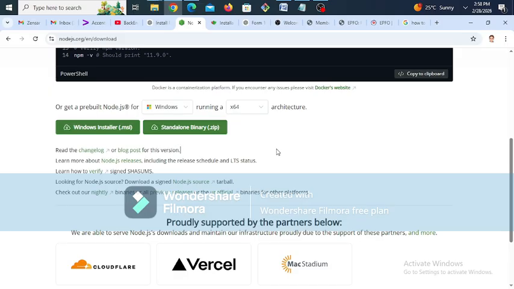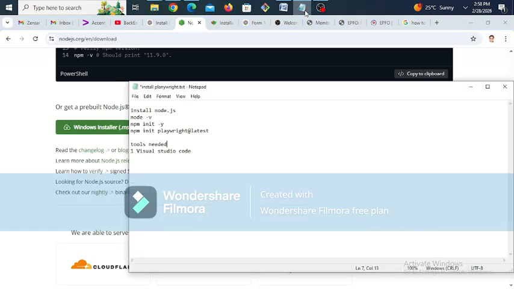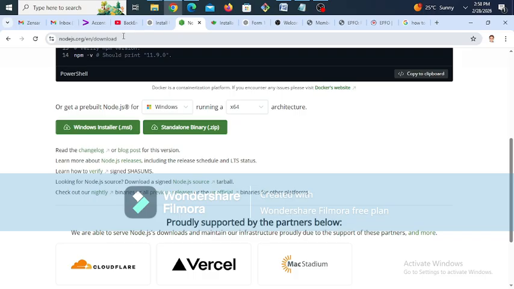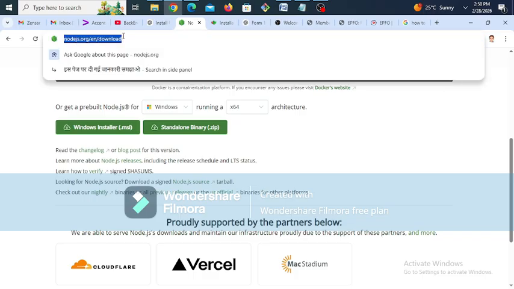So first of all, we need Node.js. How we install Node.js is from here. There is a website called Node.js downloads. You need to go to the downloads section of the Node.js site, and here you need to download it, right?